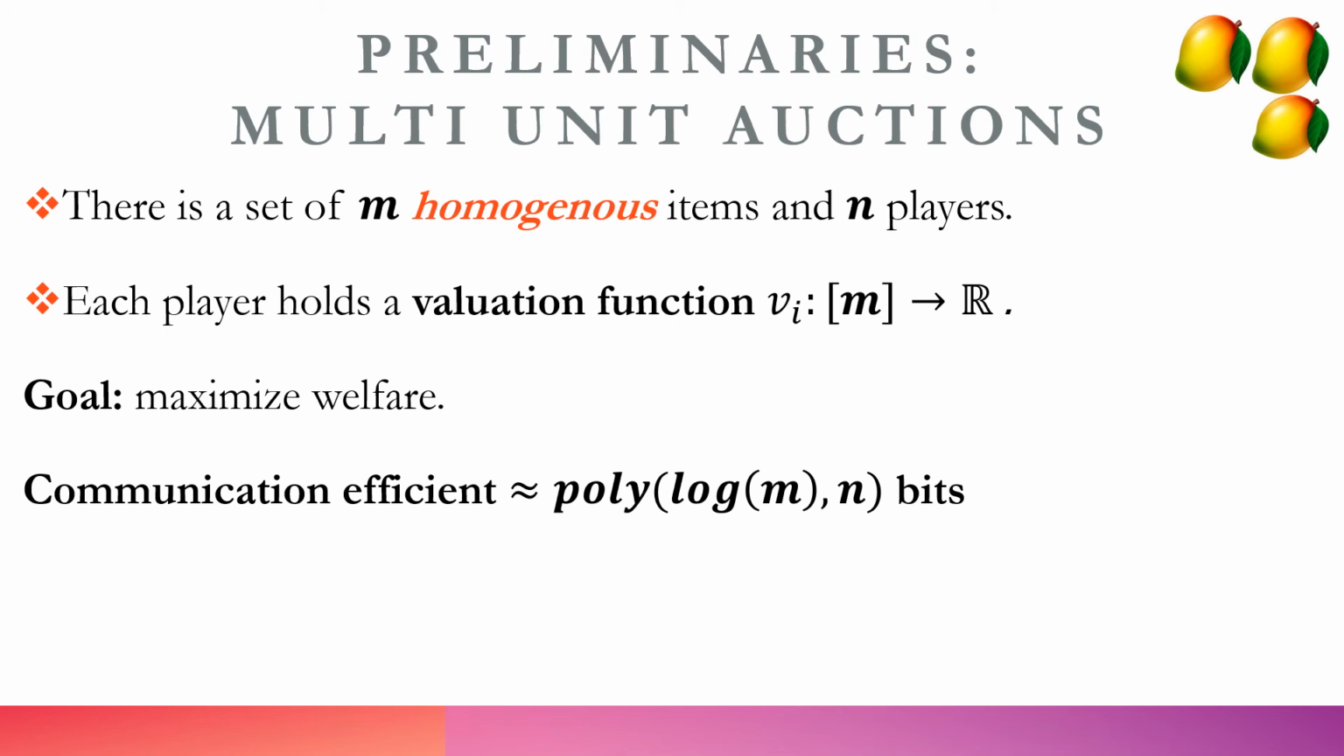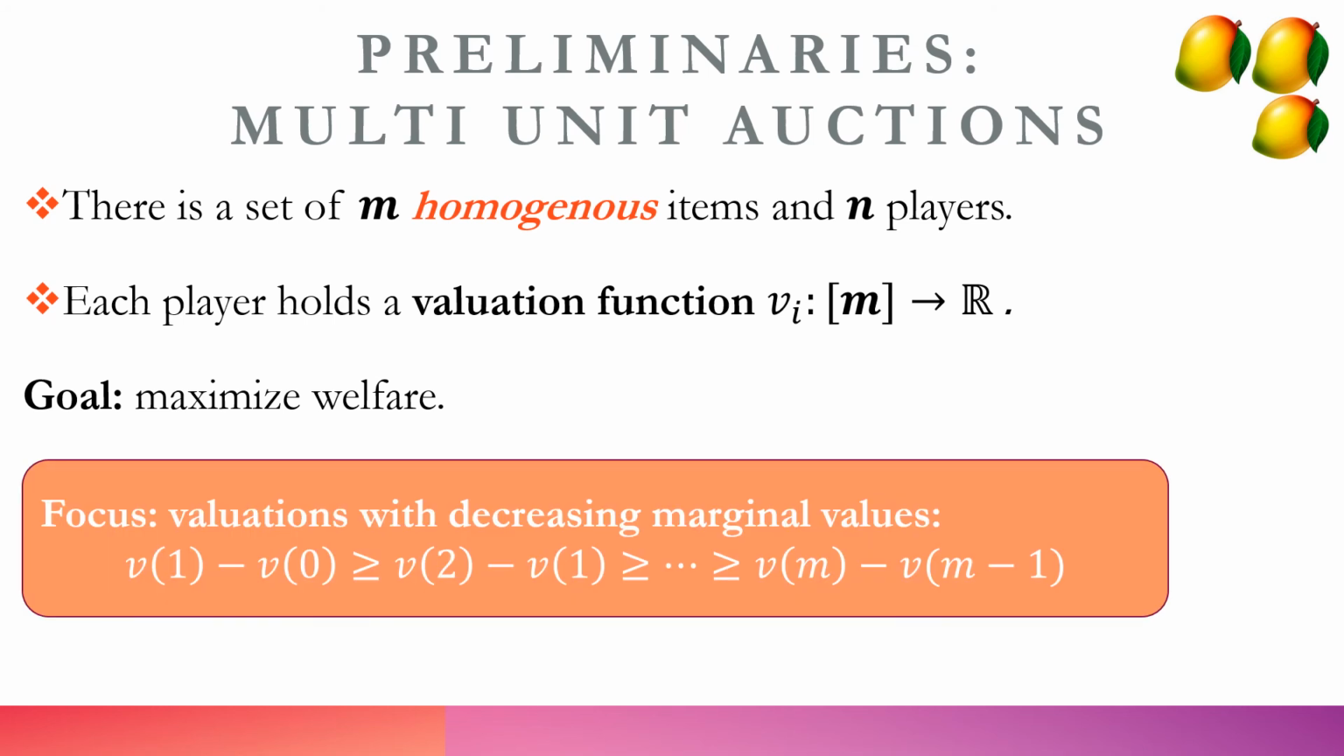In a multi-unit auction, each player holds M log M bits. Therefore, we look for protocols where the number of bits is polylogarithmic in M. We are going to focus on valuations that satisfy decreasing marginal values. It means that the marginal value of the first item is larger than the marginal value of the second item, which is larger than the marginal value of the third item, and so on and so forth.